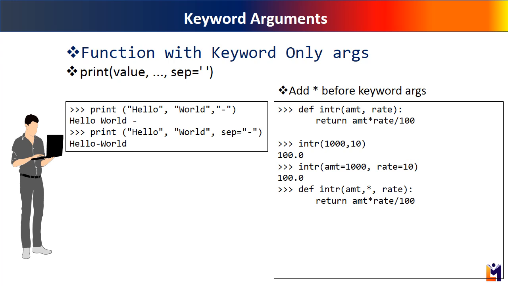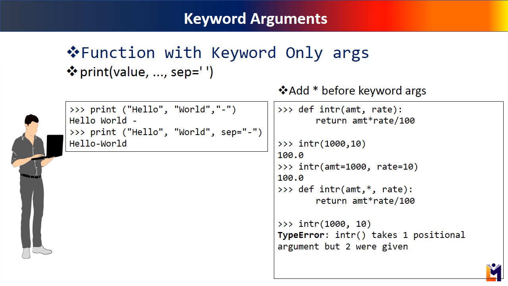So, we change the definition and put a star between the declared arguments to indicate that rate must be passed using keywords only. If not, Python will give a type error saying the definition has a provision for only one positional argument and that is amount.